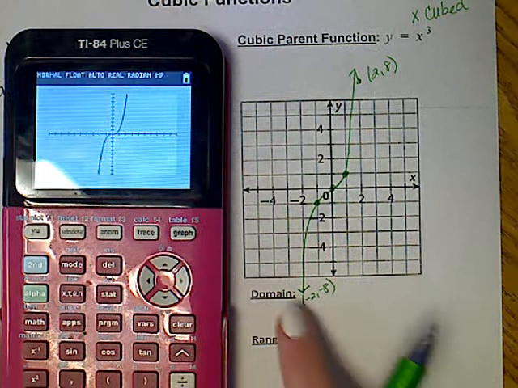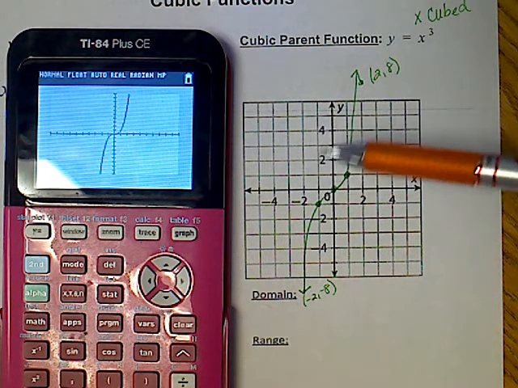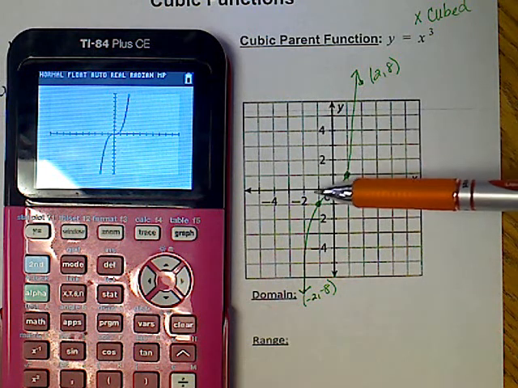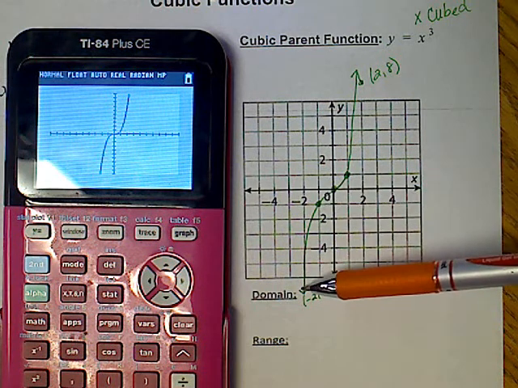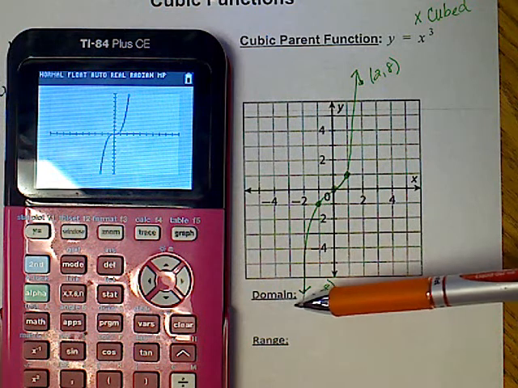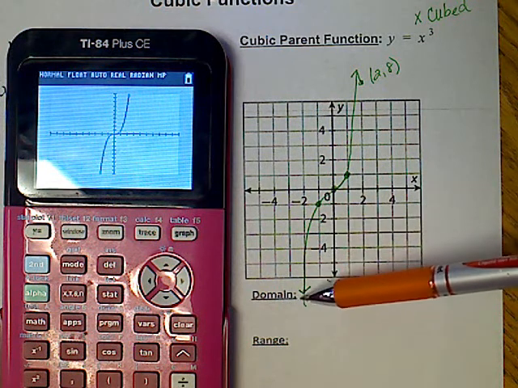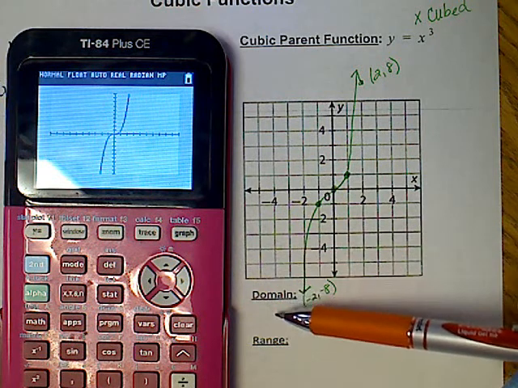But we do need to come up with the domain. Remember, all domain moves from left to right on a graph. And some students want to tell me that this graph starts at -1, but at -2 I have a point. At -3 I'll eventually hit this graph because it's coming down, but it's also coming to the left. At -4 I would eventually find the function.